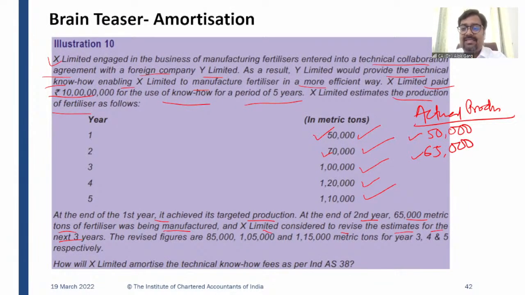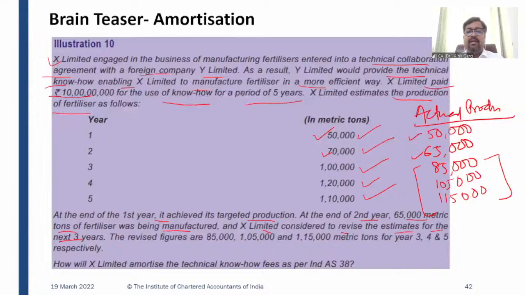But here X Limited has revised the estimate for the next 3 years, and the revised figure was 85,000 for the third year, 1,05,000 for the fourth year, and 1,15,000 for the fifth year, right? So this is the revised target. Okay.